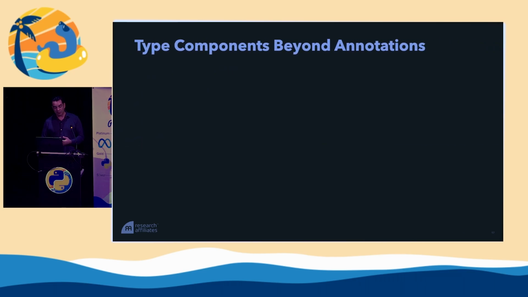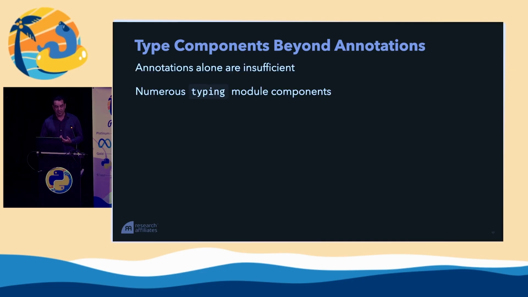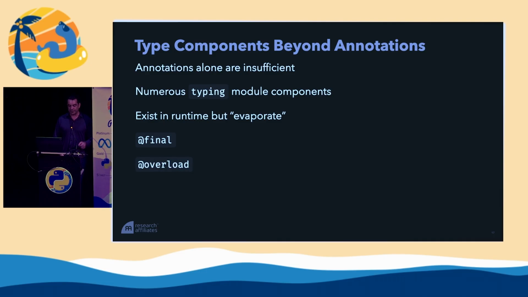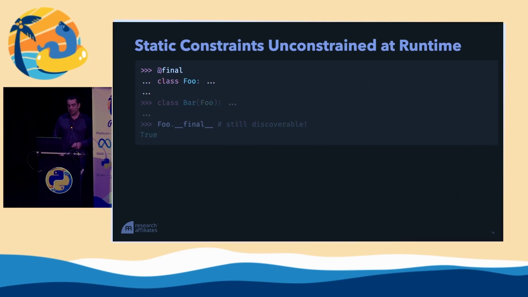That's okay. Now, we need more than just annotations to completely type our code. And so in the typing module, we have bunches and bunches of other things that help us statically type our code. And in fact, expand the static typing meta language, if you will, into something well beyond runtime Python. These exist in the runtime, but they kind of evaporate. And I'll show you what I mean by that. We'll look at two examples, the final decorator and the overload decorator. The final decorator allows us to decorate a class and say, this class cannot be subclassed.